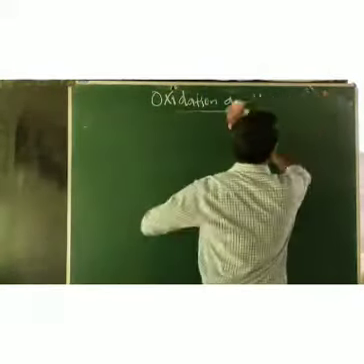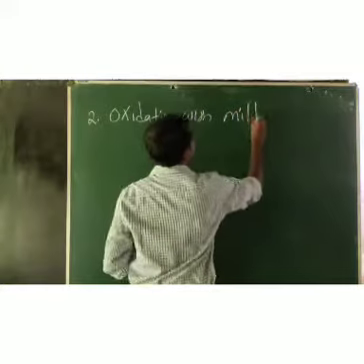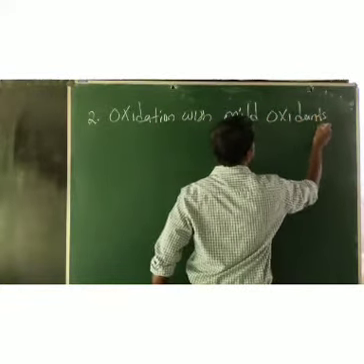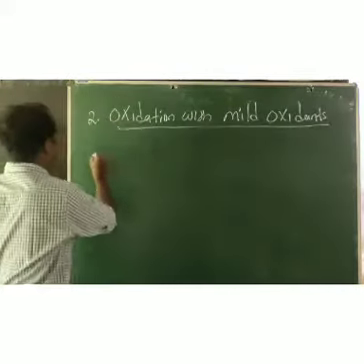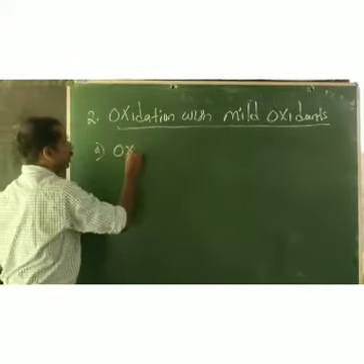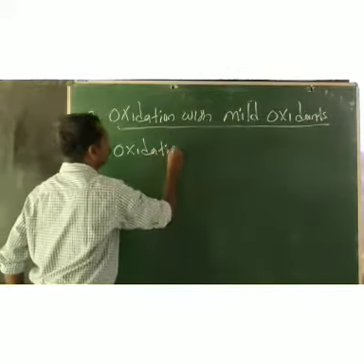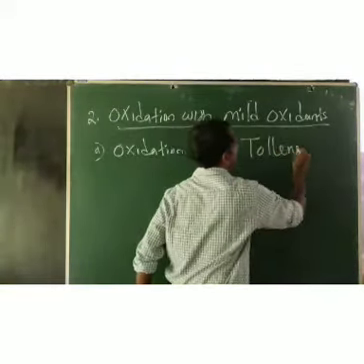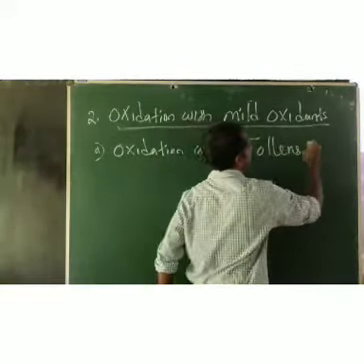Next, the second one is oxidation with mild oxidizing agents, mild oxidants. First one is oxidation with Tollens reagent.